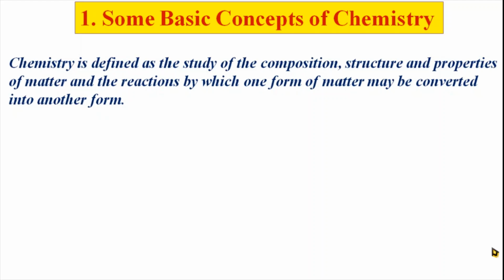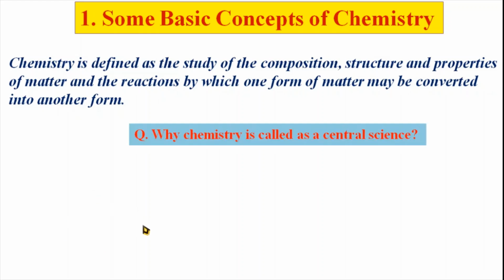Lastly, the reaction by which one form of matter is converted into another form. That means one kind of matter is converted into another kind, physically or chemically. For example, gas is converted into liquid, liquid is converted into solid. This is physical conversion. The same thing is done by chemical changes also, by using chemical reactions. Chemical changes and chemical reactions which are permanent in nature, and physical changes which are temporary, are studied related to matter in chemistry. So we move further here.